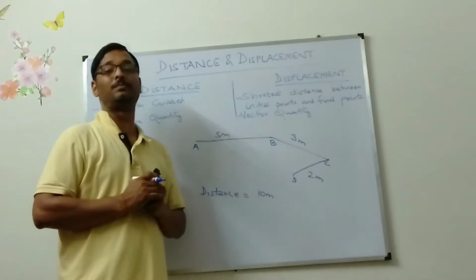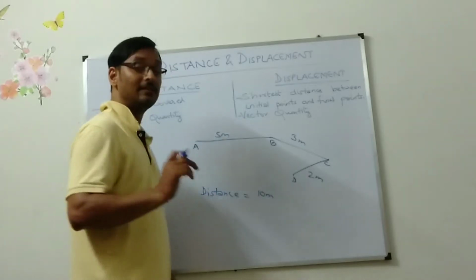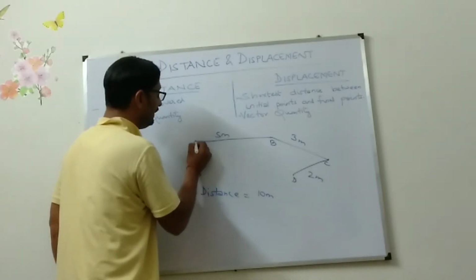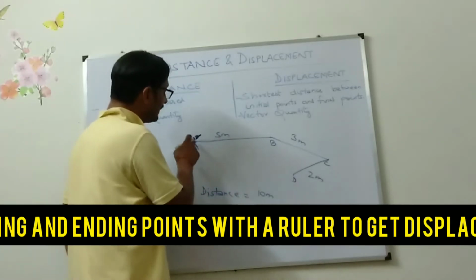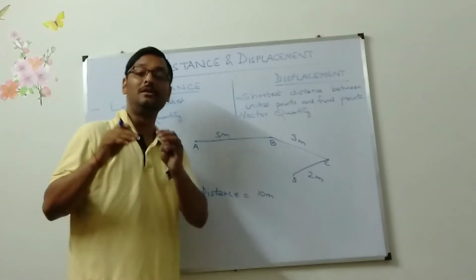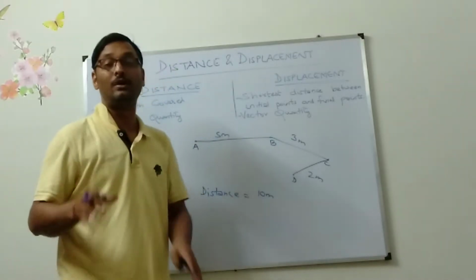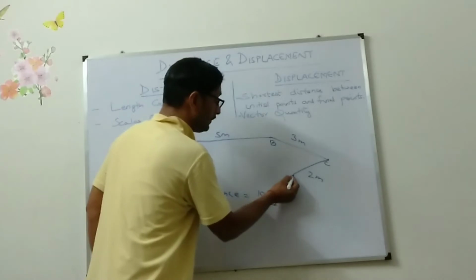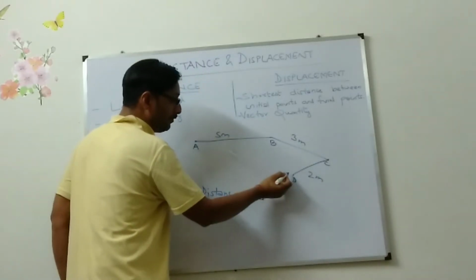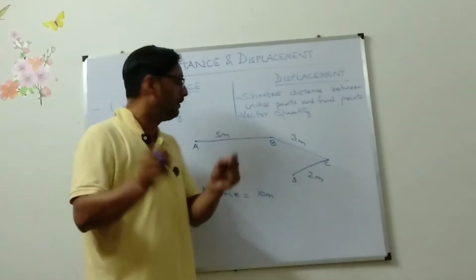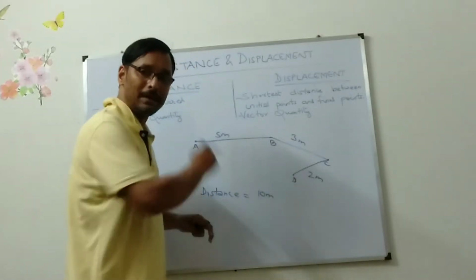But what is displacement? Displacement is nothing but your initial point, the starting point, and your final point, the ending point. You started from A. What is your ending point? D. So this is your starting point, this is your ending point. You need to take a ruler and join these two points, making a straight line.